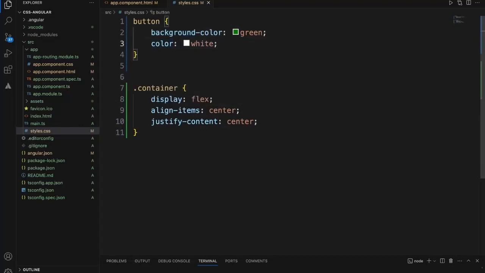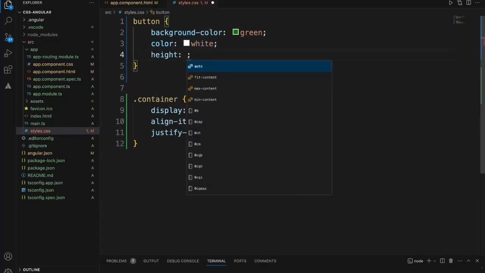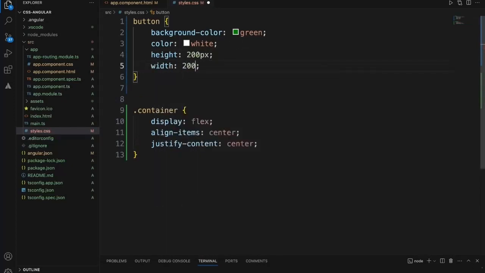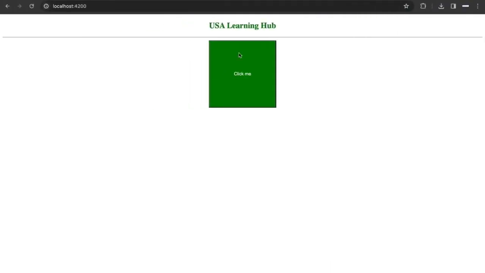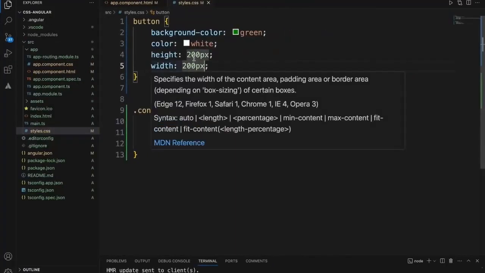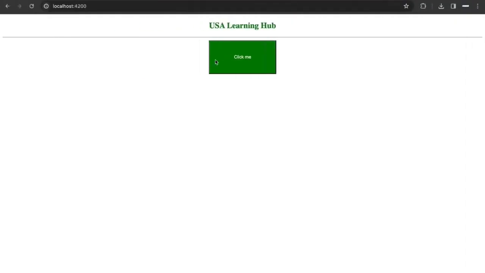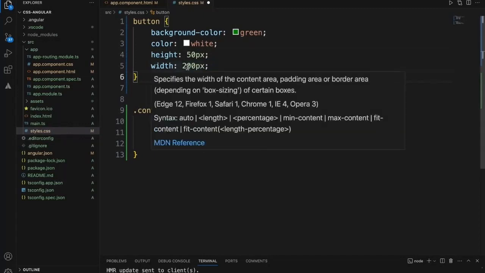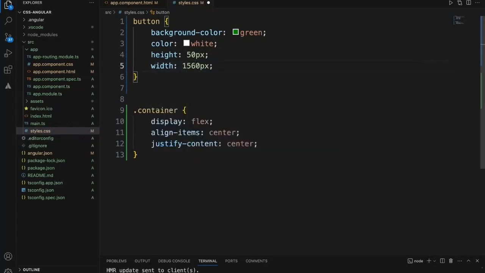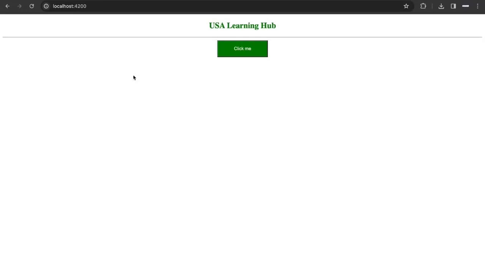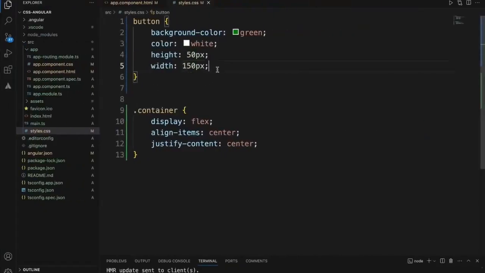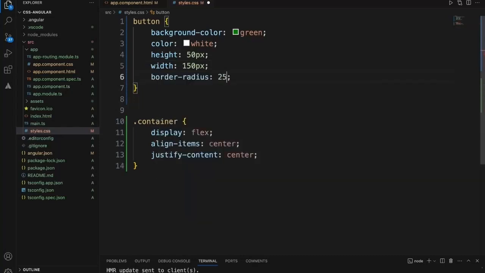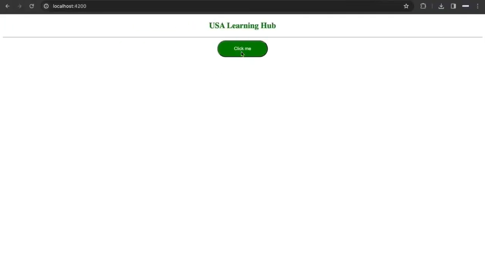Let's give some height and width as well to this button. It is too much for a button. Let's use 50 and 150. So this is a button right now. Let's add a border radius of 25 pixels. So this is a button right now.